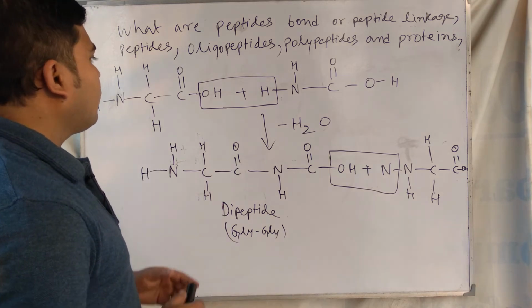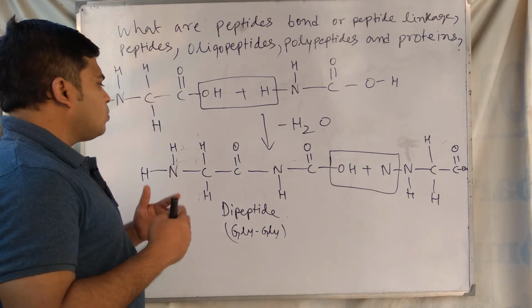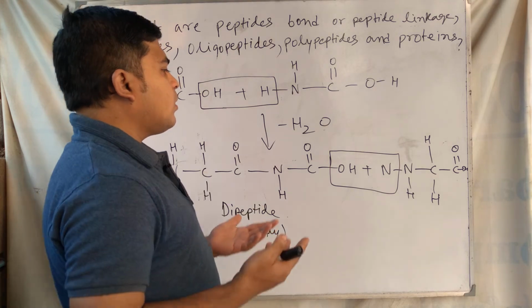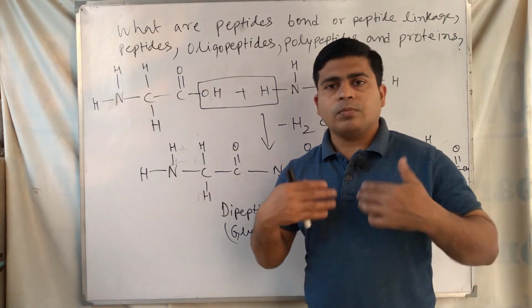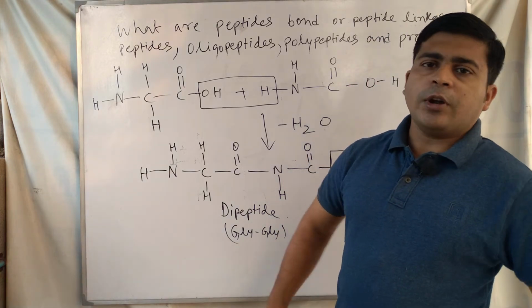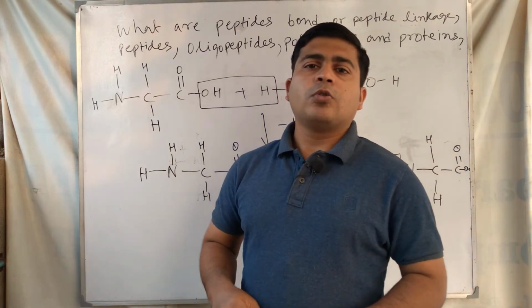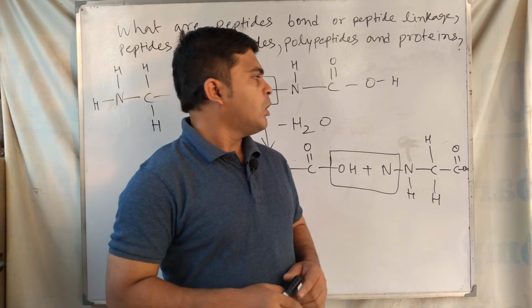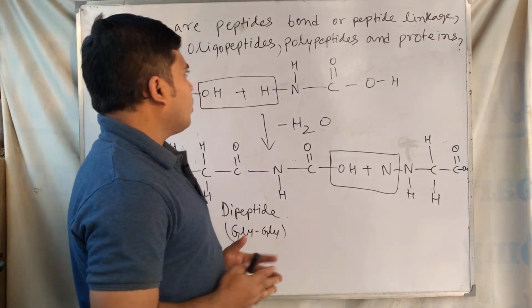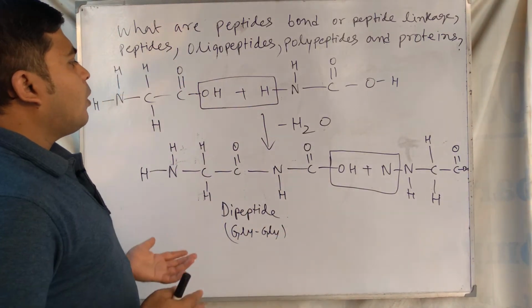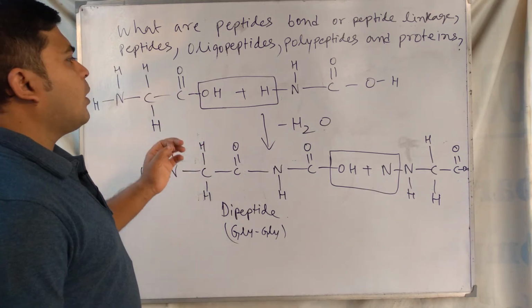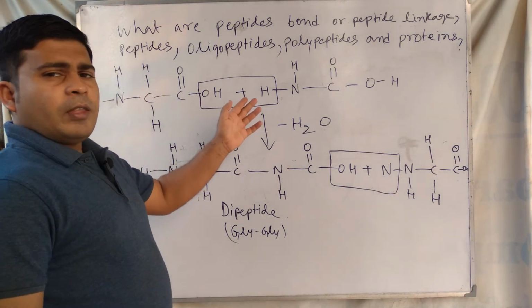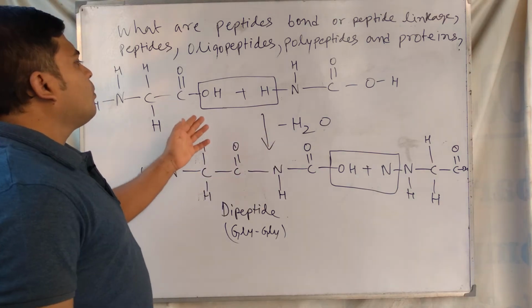Similarly, when four molecules combine, we get tetrapeptides. In this way more amino acid molecules condense to form polypeptides. Okay, so these are examples of peptides where amino acid molecules condense,